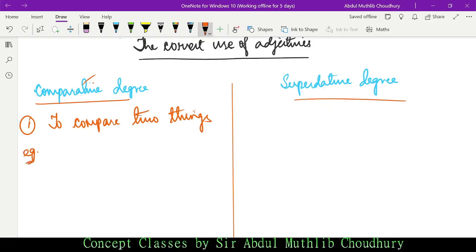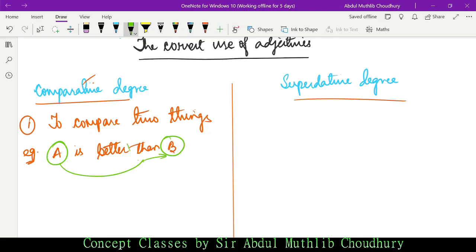Example, suppose A is better than B. A here is a noun, B here is a noun, and we are comparing A and B. Yes, that is why it is comparative degree.